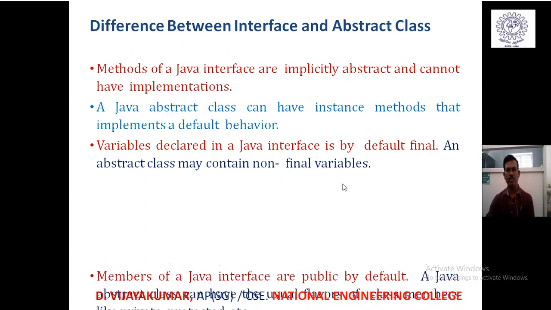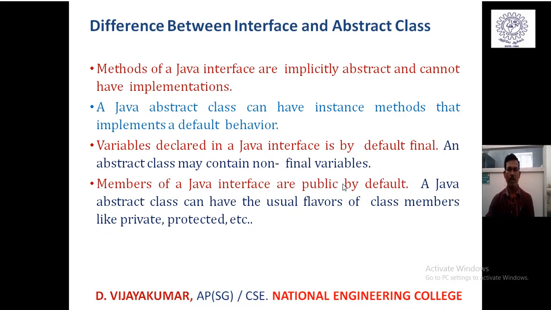The members of a Java interface are by default public, both methods as well as member variables, whereas a Java abstract class can have the usual flavors: all the members may have default access, or some of them restricted with private, some defined with protected, some public, or all defined with public.